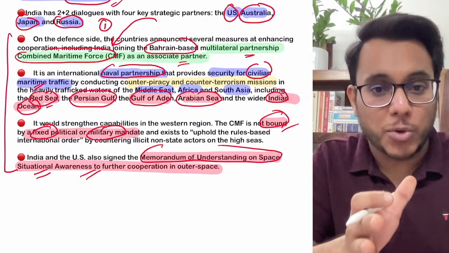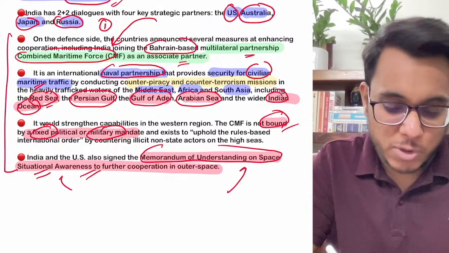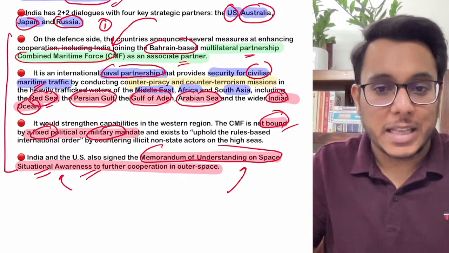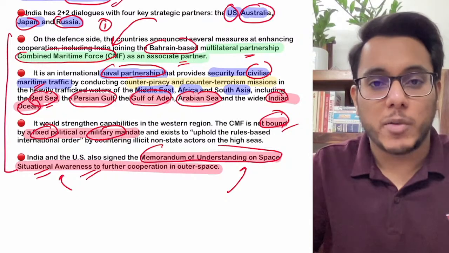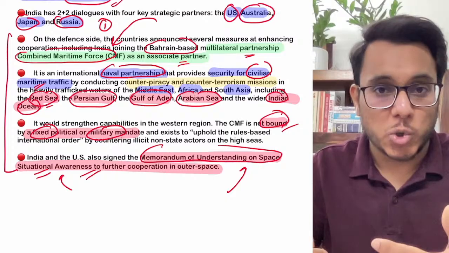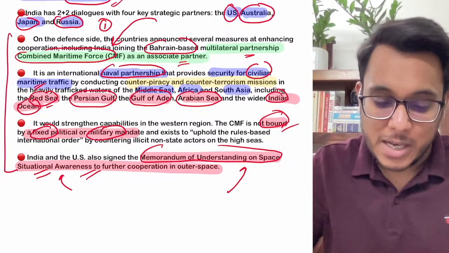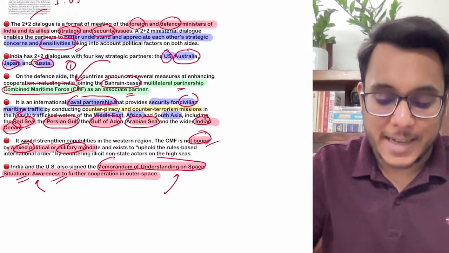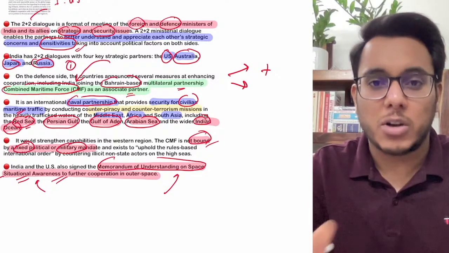Clear? So on outer space with India, this Memorandum of Understanding on Space Situational Awareness has been signed, where cooperation on the outer space front will happen. Is it clear? Moreover guys, understand that this also shows the faith of the USA in ISRO's capabilities. So these are some of the key takeaways that have come, guys. Apart from this, there are certain other issues that were also discussed, but not that important.